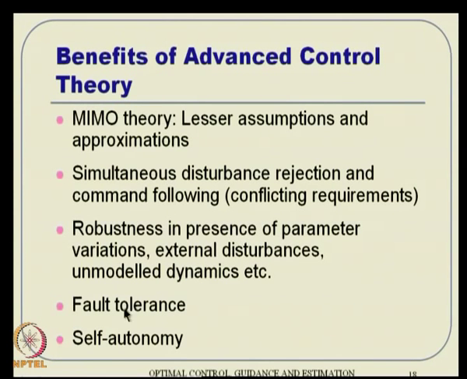Then even bigger things, you can talk about something called fault tolerant control. That means your system is under operation, your aircraft is flying and then you have developed some fault, in other words an actuator gets stuck and all that. So, how do you still make sure that your aircraft lands, or your system behaves in a tolerable way at least? It is a very big implication if you talk about, let us say, nuclear power plants. If something goes bad, it should not lead to a catastrophe or a disaster. Those kinds of control systems can be thought about, analyzed and developed using this advanced control theory. Then there are concepts of self autonomy, and we will see some of these things.